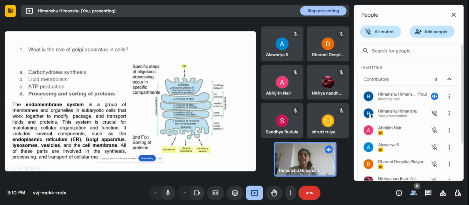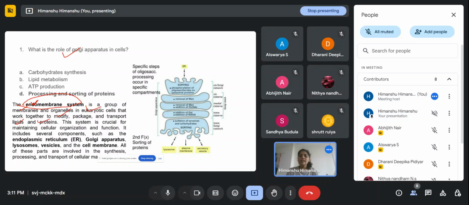So let's first see what is this endomembrane system, right? This Golgi apparatus, endoplasmic reticulum, all are the part of this endomembrane system, and it is a group of membranes and organelles in eukaryotic cells. This endomembrane system is not present in the prokaryotic cells; it is present in the eukaryotic cells. All the organelles included inside this endomembrane system work together to modify, package and transport the lipids and proteins.